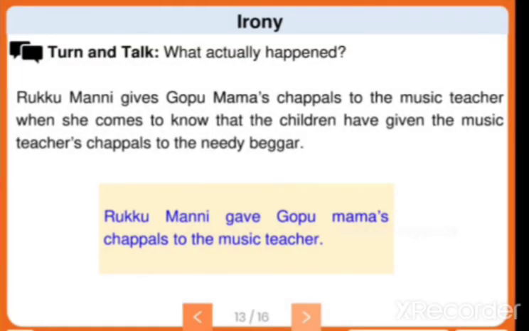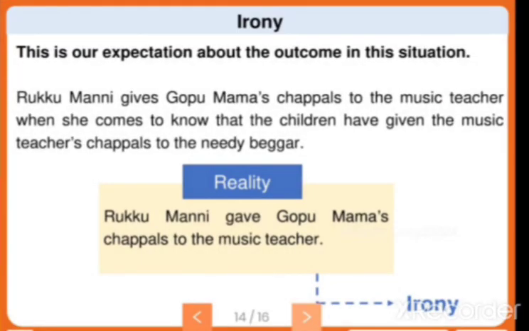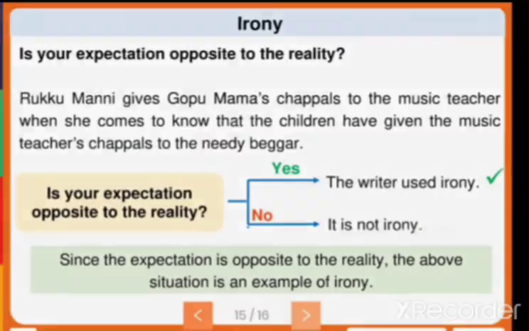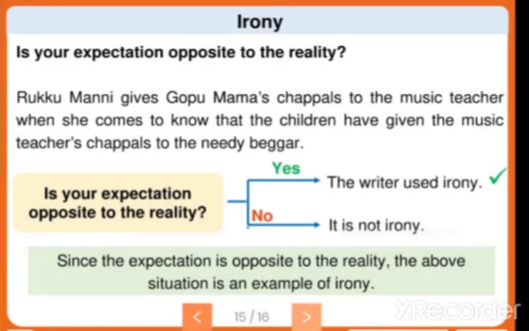So what actually happened? Now we are going to find out the reality here. Rukmani gave Gopu Mama's chappal to the music teacher. So this is the irony, isn't it? This is the reality that happens here. Two situations happened.